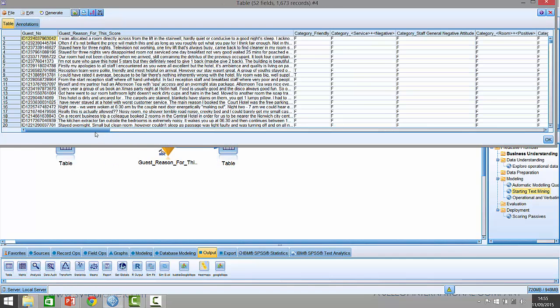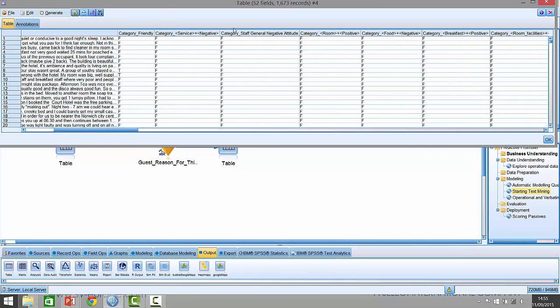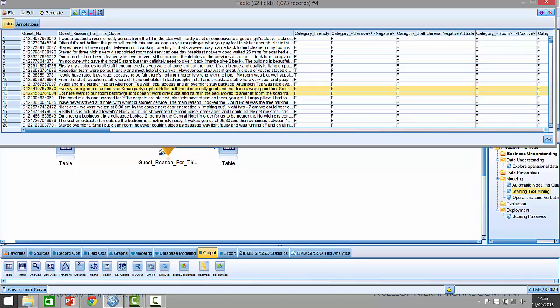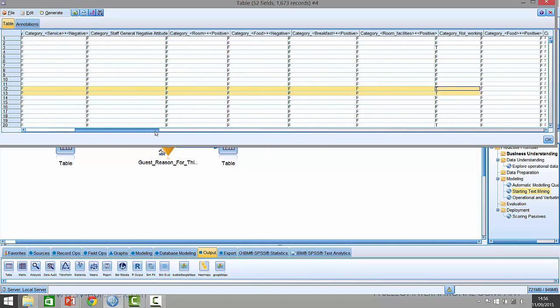And the new data that it creates is in the form of a series of flag fields. So it's basically saying, did you fall into this category, true or false? Most of them are falses here. But for example, if I look along here, T for true for not working. We've got two rows of data there. You can see people saying things like the bathroom light doesn't work. So they're falling into that category.